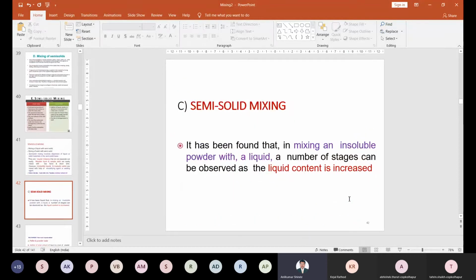Then semi-solid mixing. Semi-solid mixing is mixing of insoluble powder into the liquid. Insoluble powder means, take the example of sulfur ointment: the sulfur powder we can incorporate into the oleaginous base to prepare that ointment. So this is called semi-solid mixing, right?